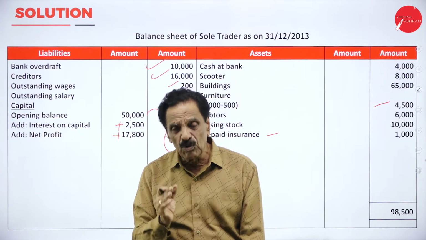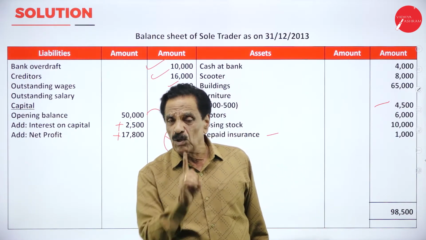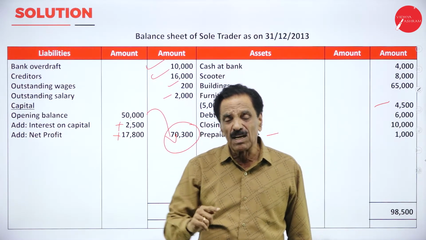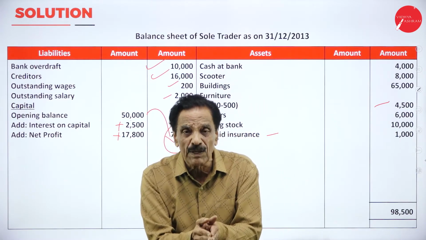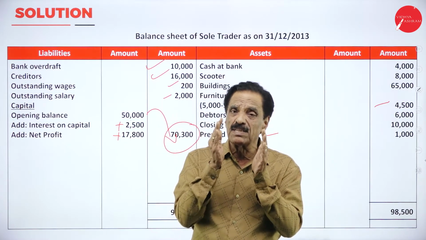The item I told, repeated: the items in the trial balance should appear only once, either in the trading account or in the profit and loss account or in the balance sheet. The adjustment item should appear twice, one in trading account, one in the balance sheet.